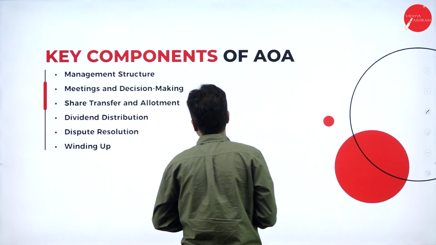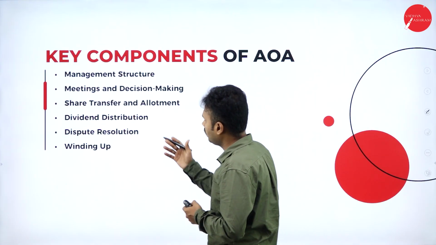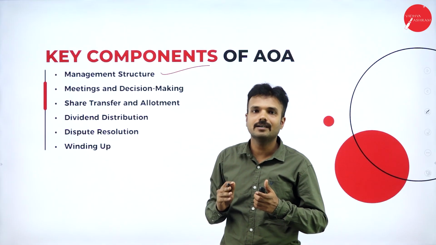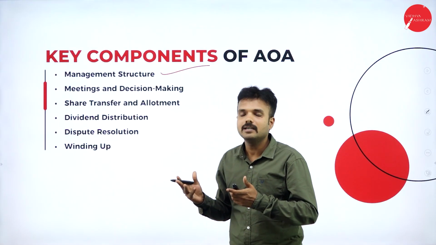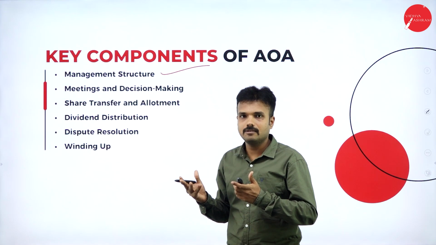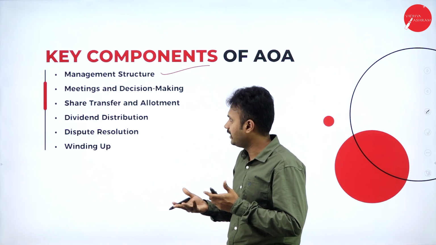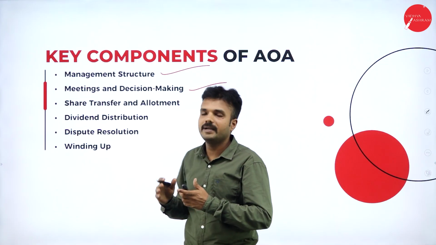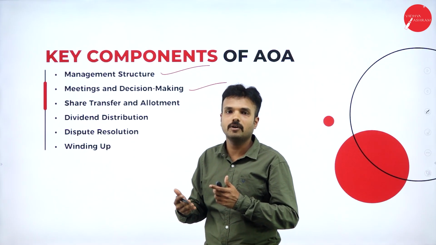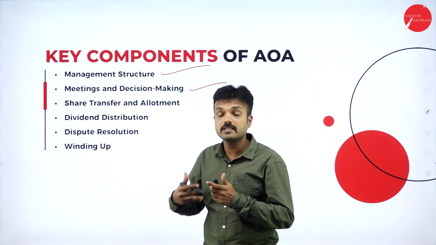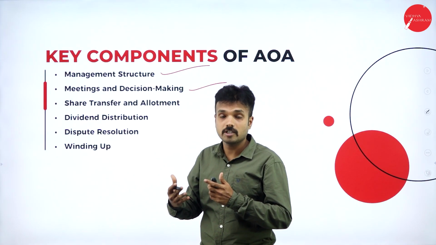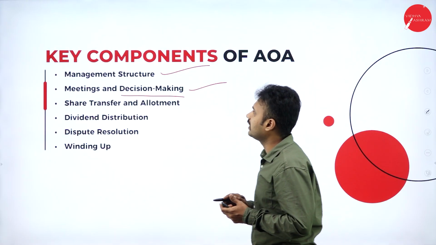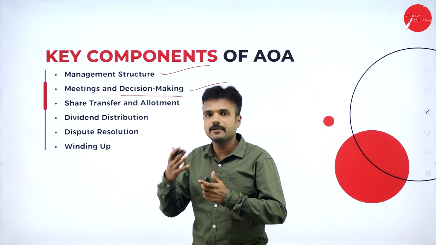When it comes to the components of articles of association, firstly, management structure, which says how the management is distributed. Then meetings and decision making: the protocol for conducting meetings, the formalities, who must attend, and which meetings are conducted, followed by decision making, the conclusion of the meeting.